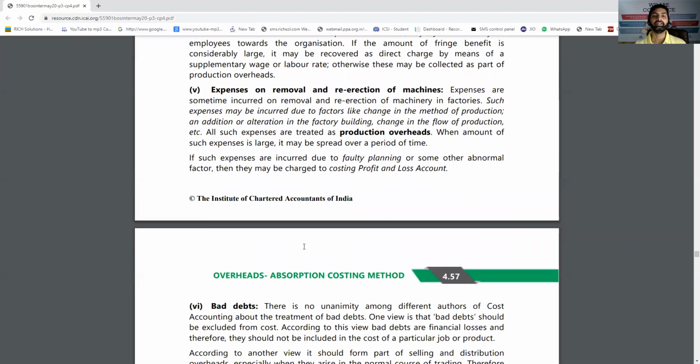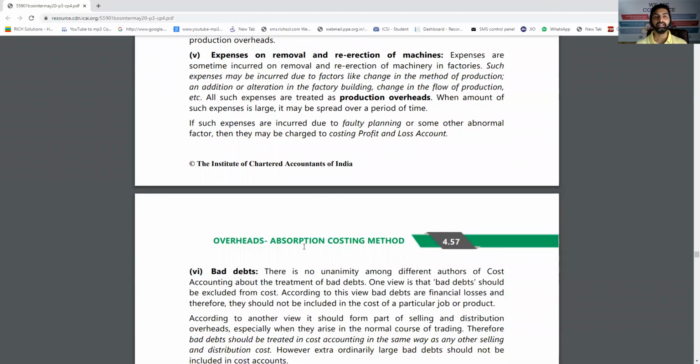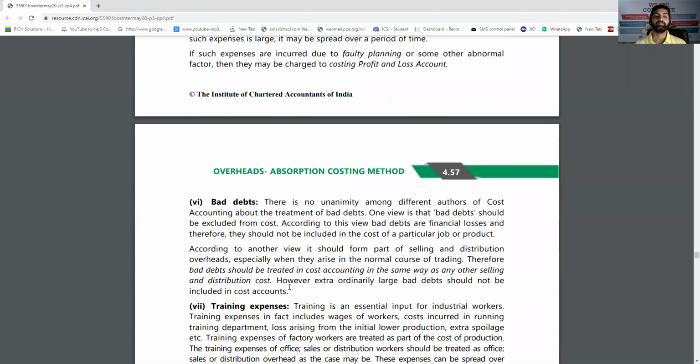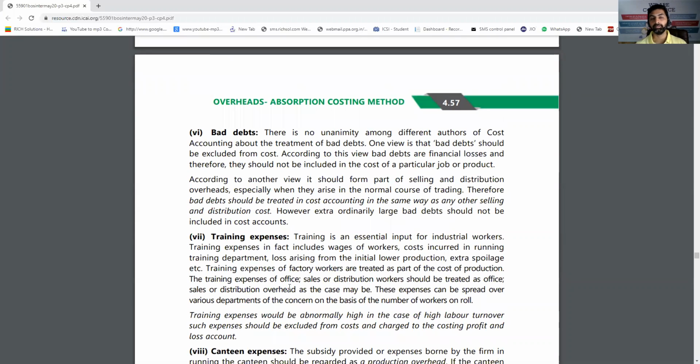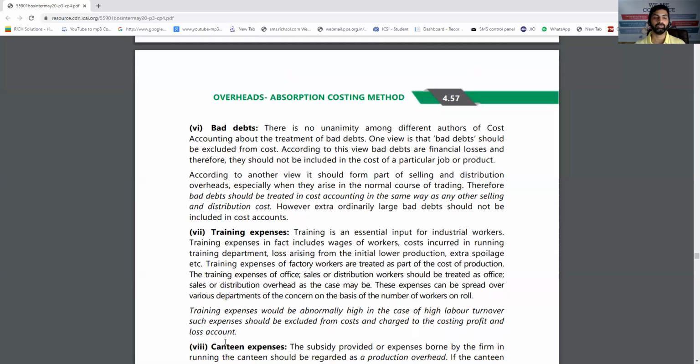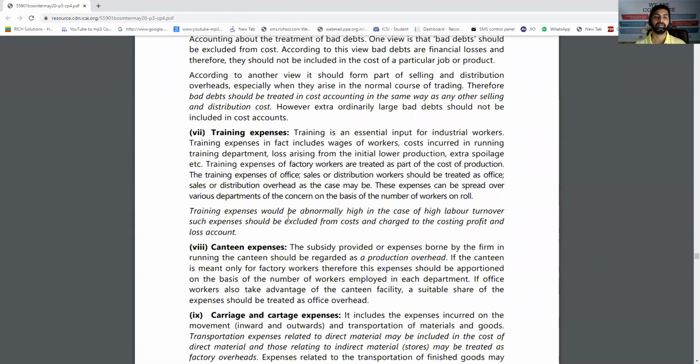Expenses on removal and re-erection of machine. Ideally, removal or re-erection of a machine is a capital expenditure, so it should not be added. But the cost sheet says if it is adding to production, then you can add it under production, that is factory overheads. Bad debts. Again, there is a debate about bad debts, but bad debts are ultimately your selling activity loss. So ideally, you should debit it to the selling and distribution overhead.